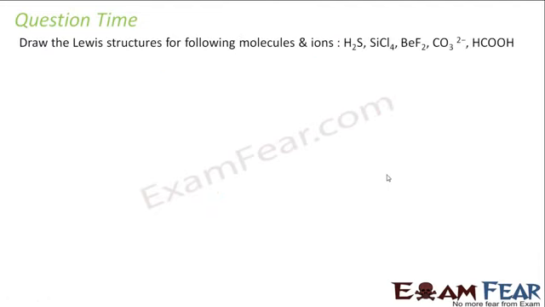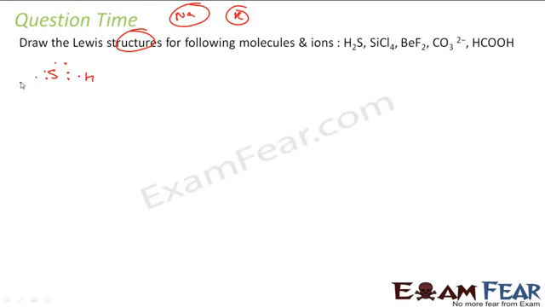Now we will draw the structure. Please understand the difference between symbol and structure. When we talk about sodium, potassium, these are all symbols. But when we talk about structure, we talk about the structure of a molecule. Right? We talk about symbol for atoms and structure for molecules. So if we draw a structure for H2S, let's do this first. Sulfur has 1, 2, 3, 4, 5, 6 valence electrons, and I have hydrogen. Right? So let's join these. H2S, this is the Lewis structure. Correct?